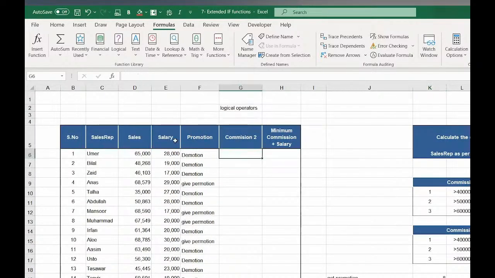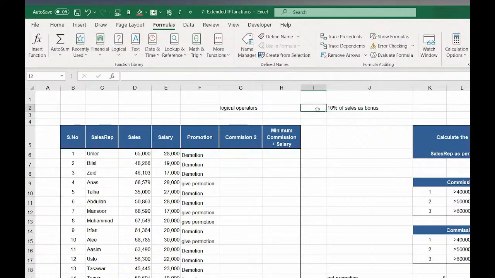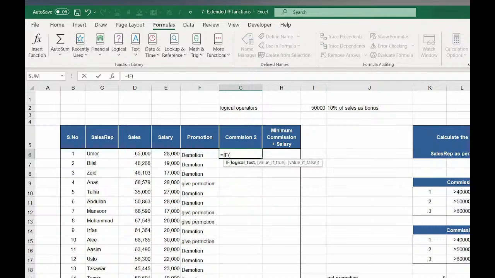Now, let's create another logic. The logic is that if the sale is greater than 50,000, give 10% of sales as bonus. Regin, will you do that? Yes. It's going to be equal if D6 for sales, and then greater than 50,000.